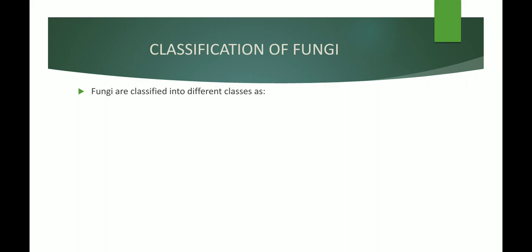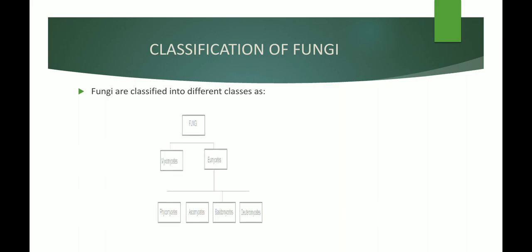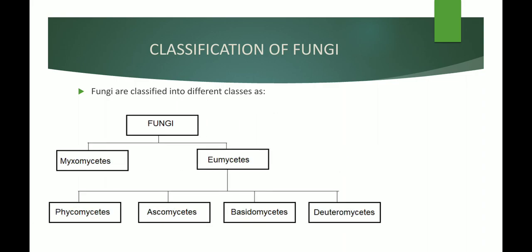Fungi are generally classified into different classes. You can see the table here. Fungi are generally classified as myxomycetes and eumycetes. You will be learning about each class of these fungi later in higher classes, so you just have to know the names of the classification.